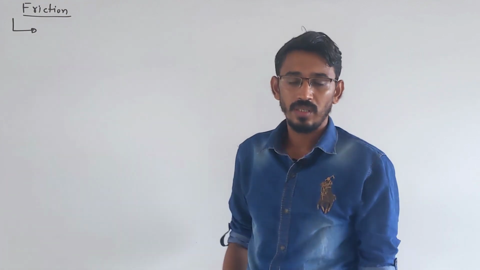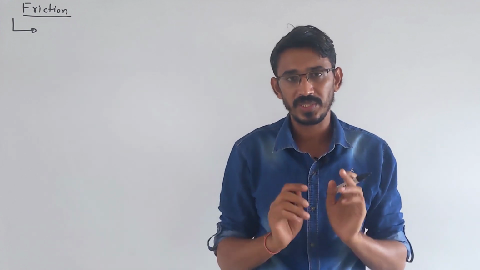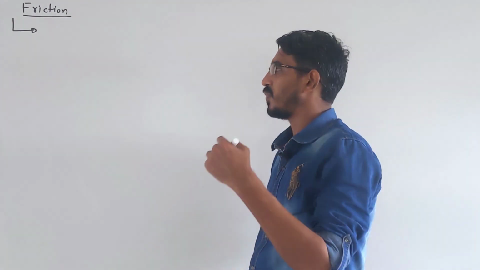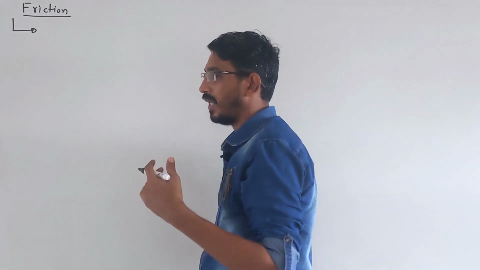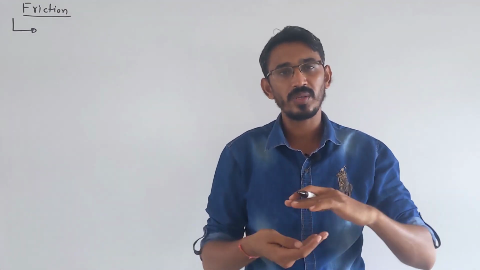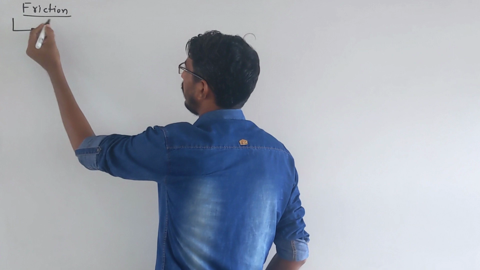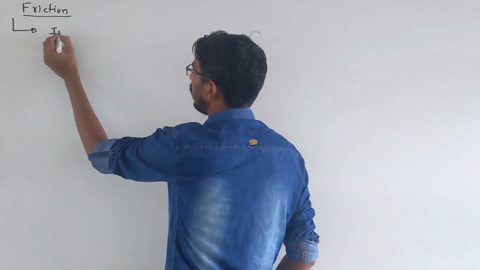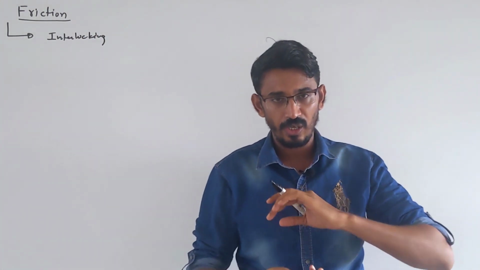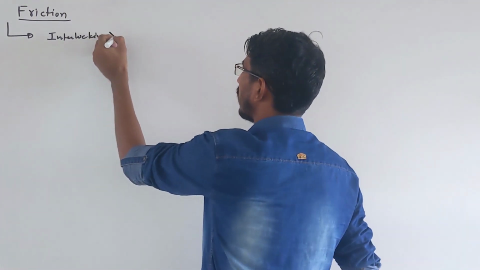When one body is moving on another body, or trying to move, or even when it is stationary, the friction force will arise. And why does this friction force happen? In general language, we used to say it is because of the roughness of the surface. Due to roughness of the surface, interlocking happens. But that is not the right way to say it. I'm writing here: the old view, how we used to say, is due to interlocking. It means there is roughness in the two surfaces, so they are interlocked, and so we say there is a friction force. No, this is wrong.